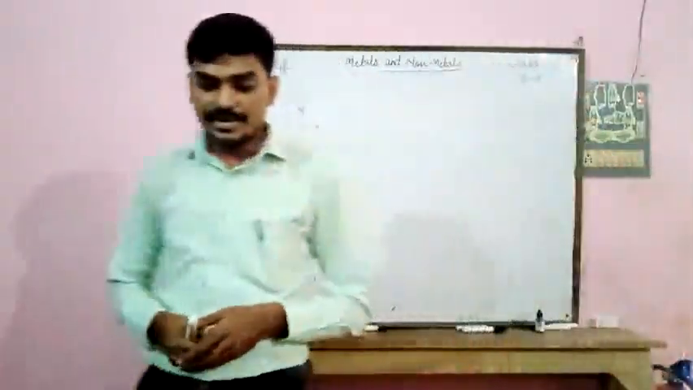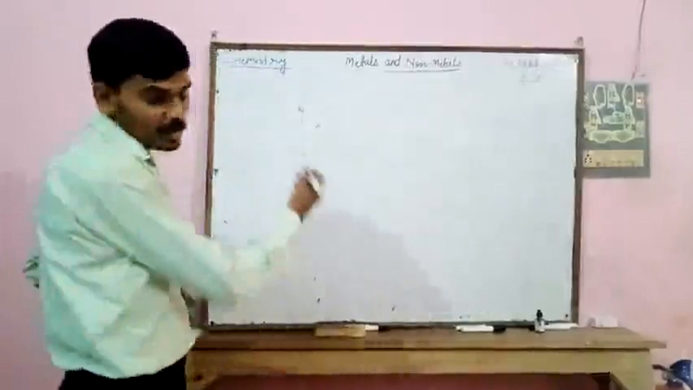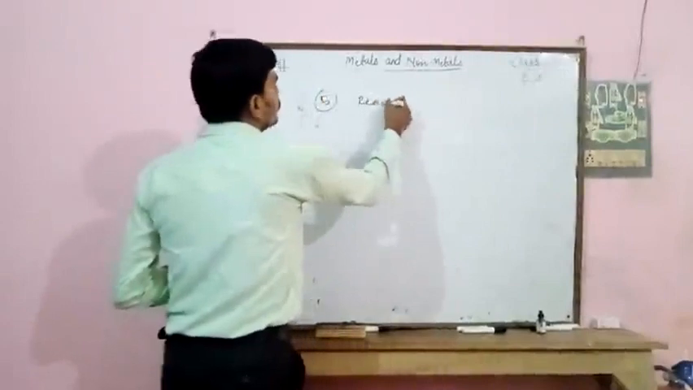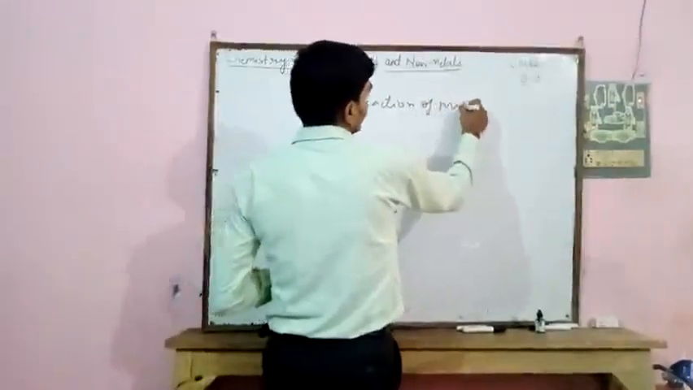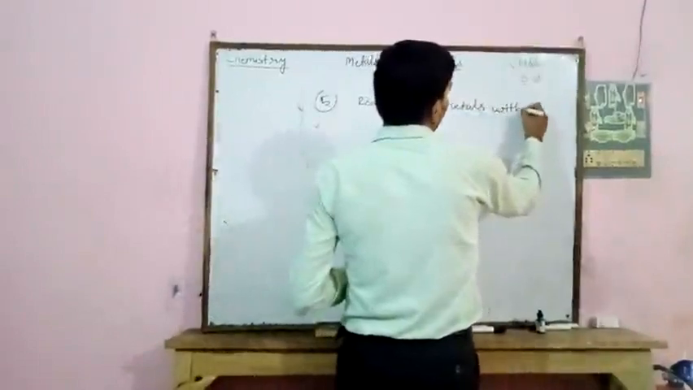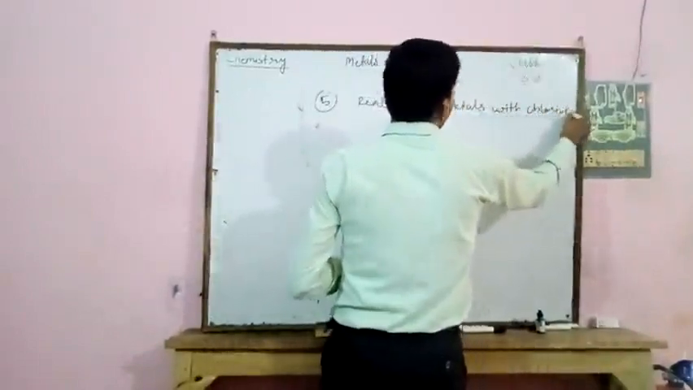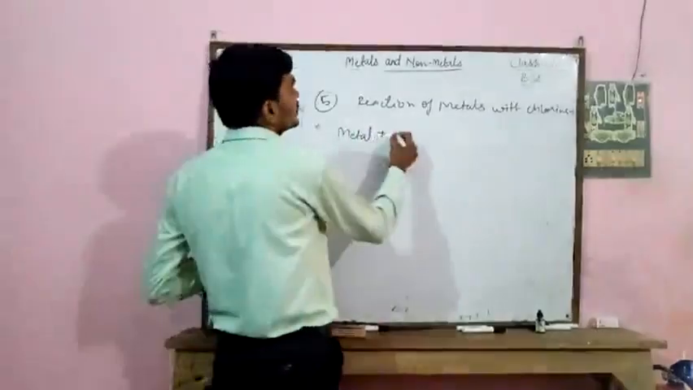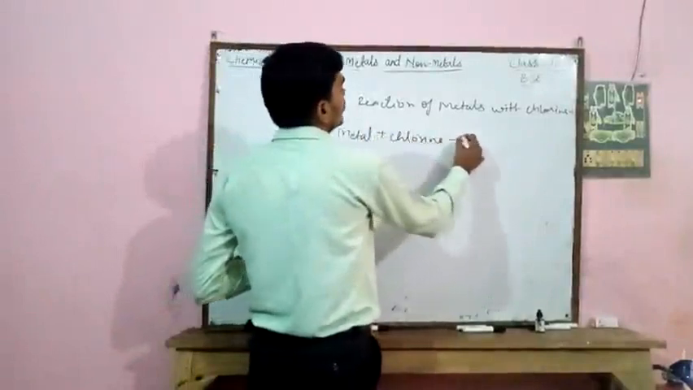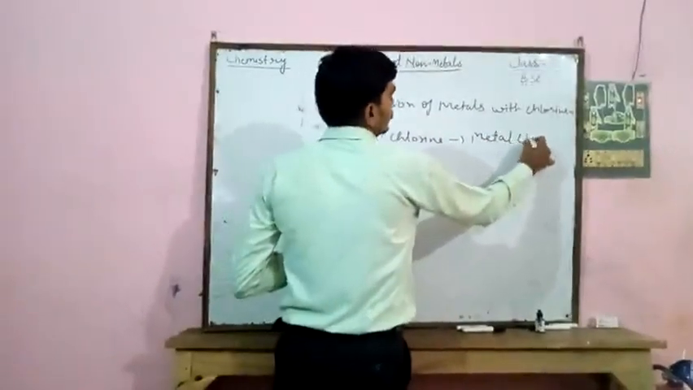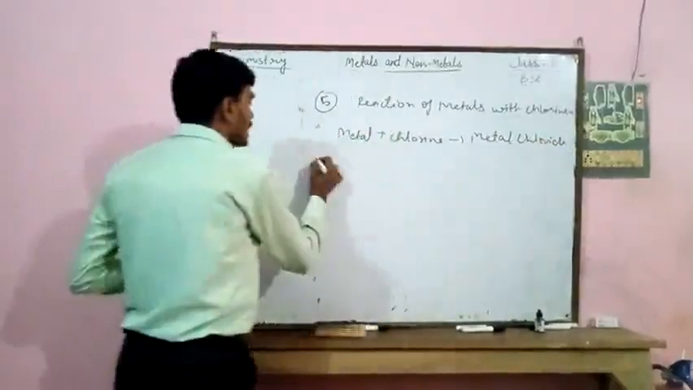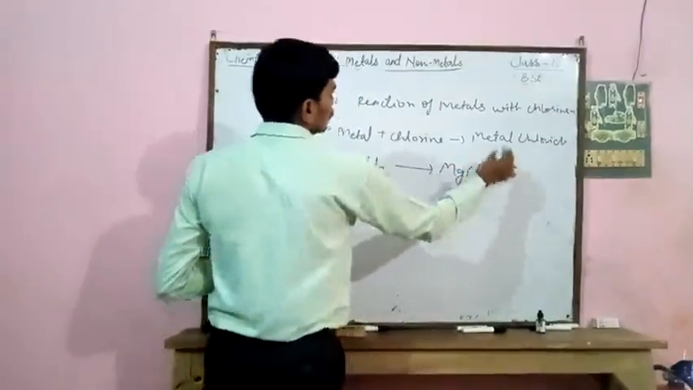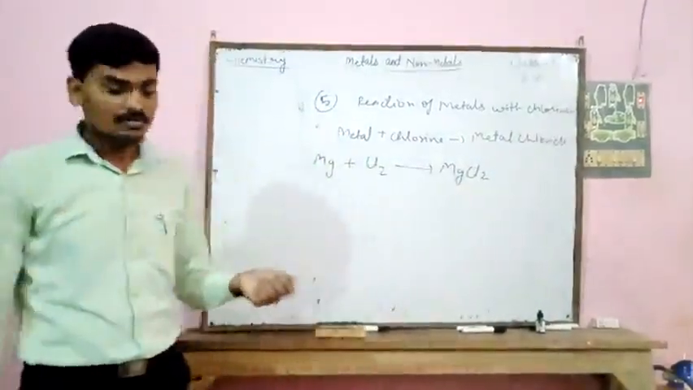Now the next chemical property of metals is reaction of metals with chlorine. If any metal reacts with chlorine, then it forms the metal chloride. For example, if Mg, magnesium, is reacted with chlorine, it forms MgCl2. So this is the next chemical property of metals.